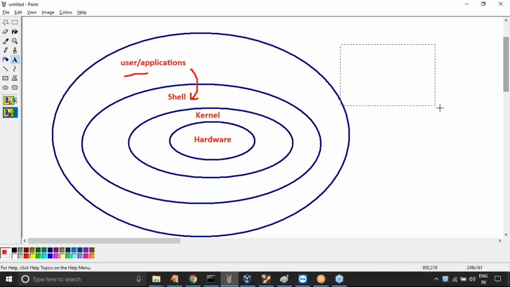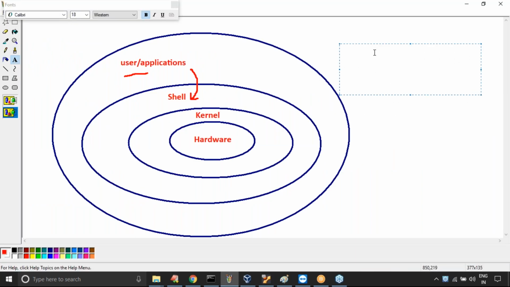Now take very special care about this one. Can I use the words: shell acts as interface between user and the kernel? Next, kernel acts as interface between shell and hardware.